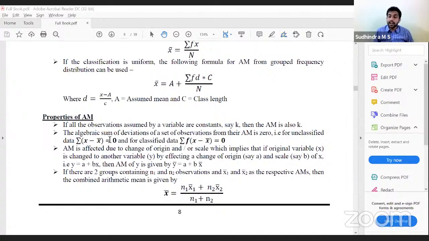Second property, sorry. Third property, arithmetic mean is affected due to change of origin, change of scale. Very important discussion. We have this here also, measures of dispersion also, then subsequently. Correct? So it is affected, correlation, regression, there also we have this discussion. So arithmetic mean, or rather if we want to remember it easily, all measures of central tendency get affected by change of origin, change of scale. Since they get affected by change of origin and change of scale, if I want to convert x to y in this order, y is equal to a plus bx, then what would be x bar?